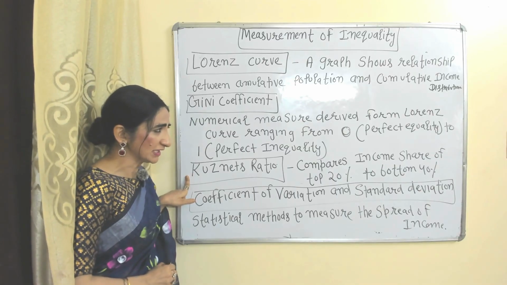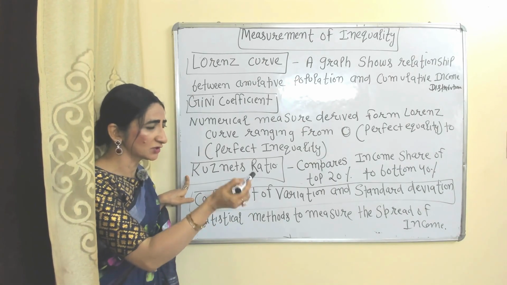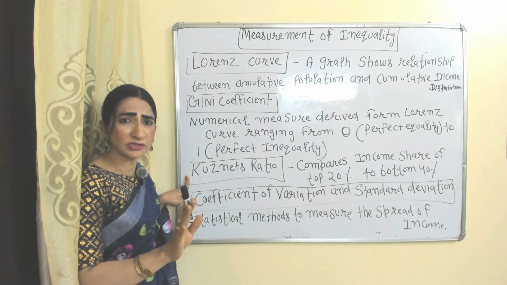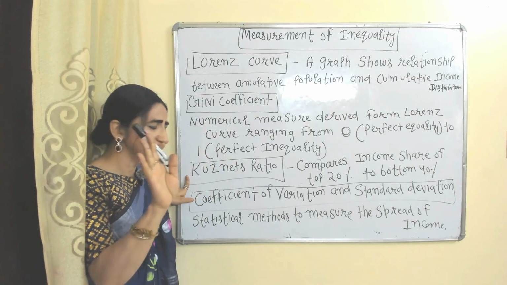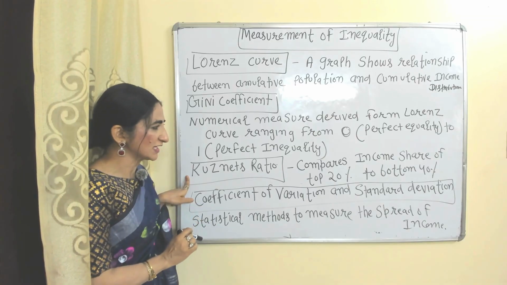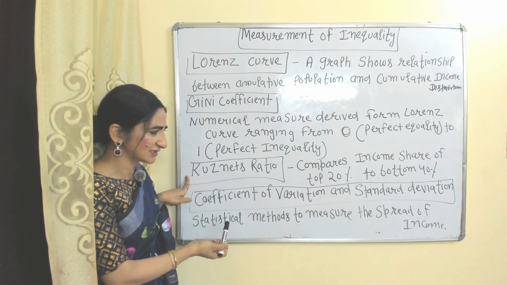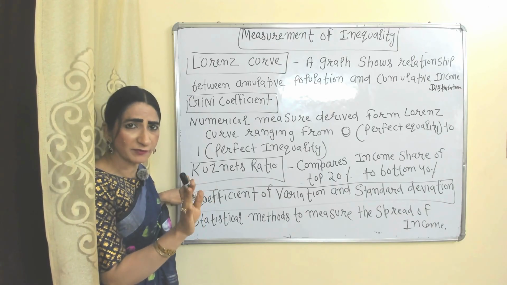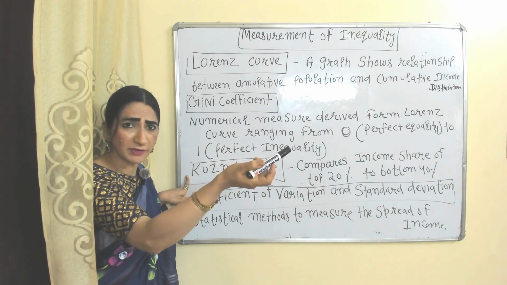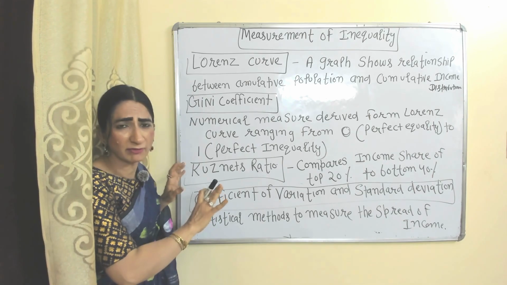The Kuznets ratio compares the income share of the top 20% to the bottom 40%, so that we can easily know the level of inequality in our economy. Coefficient of variation and standard deviation are statistical methods to measure the spread of income. Through this spread of income, obviously we can easily know the level of inequality.